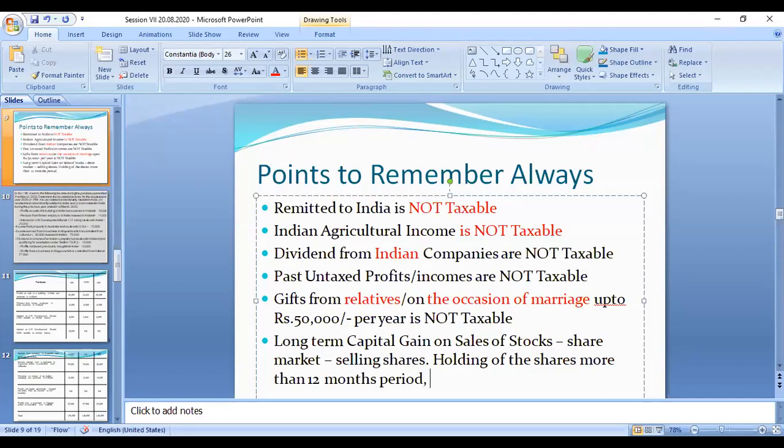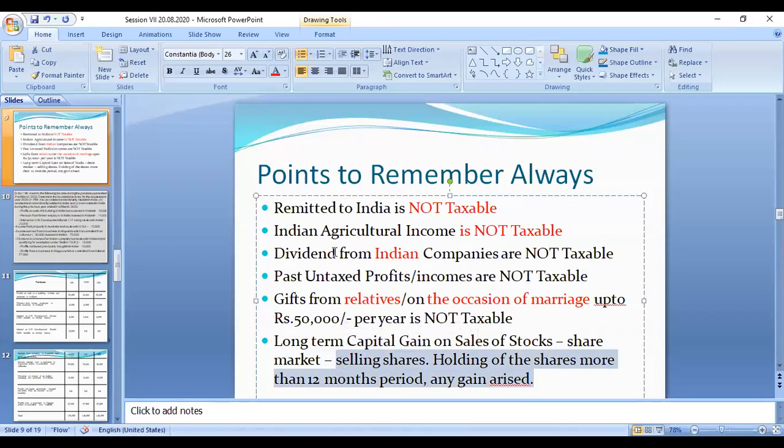Any gain arising is called long-term capital gain. While selling in the share market, we already paid tax on the amount in the share market itself. So you need not pay the tax again with this individual income.